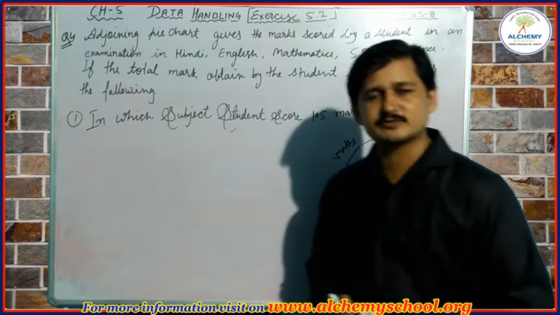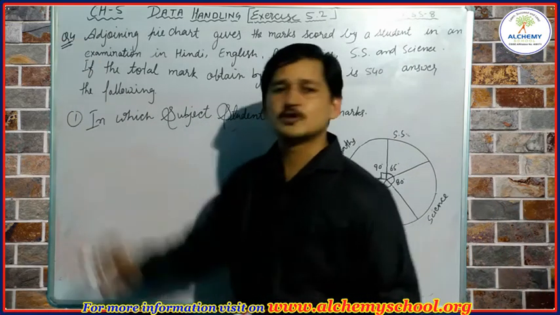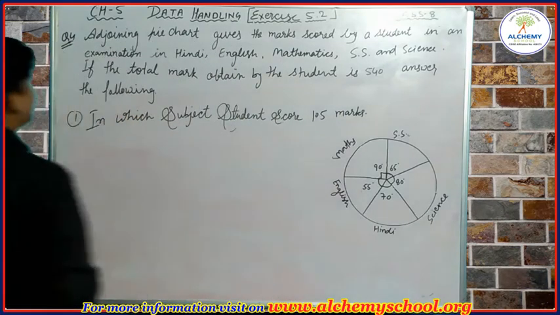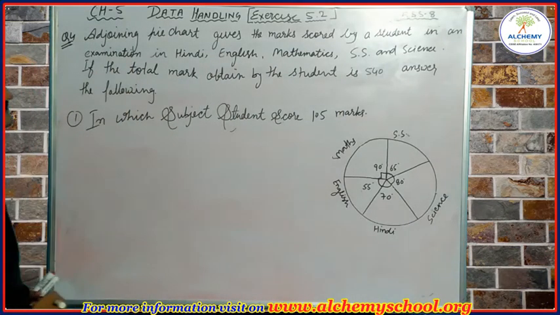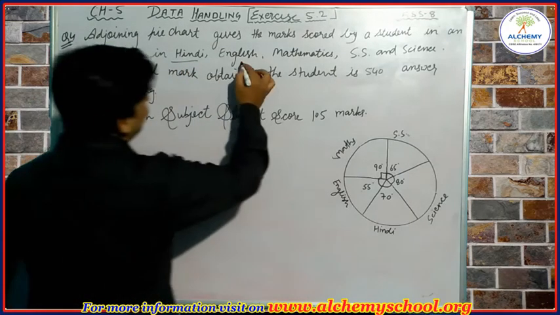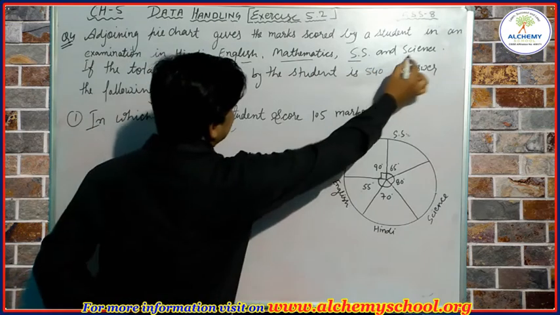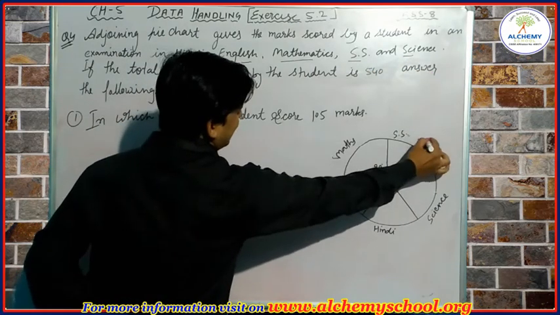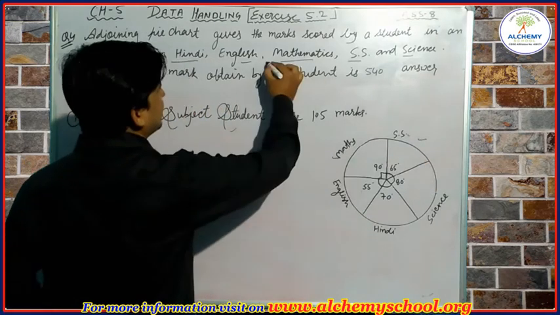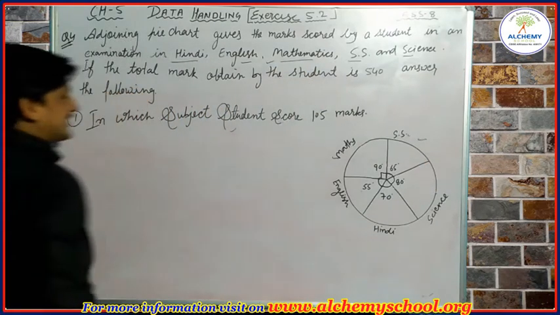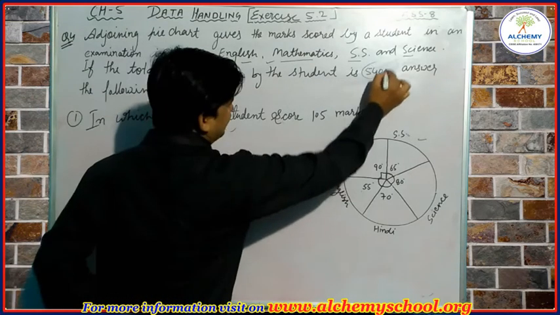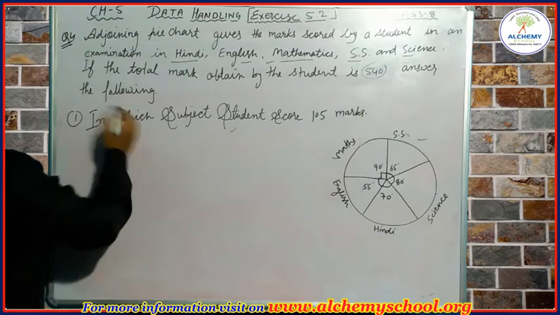The next question that we are going to take is question number 4. So let's see what is given in question number 4. According to question number 4, the adjoining pie chart gives the marks scored by a student in an examination in Hindi, English, mathematics, SS and science. It means this pie chart represents the marks scored by a student in different subjects. If the total marks obtained by the student is 540, then we have to answer the following questions.